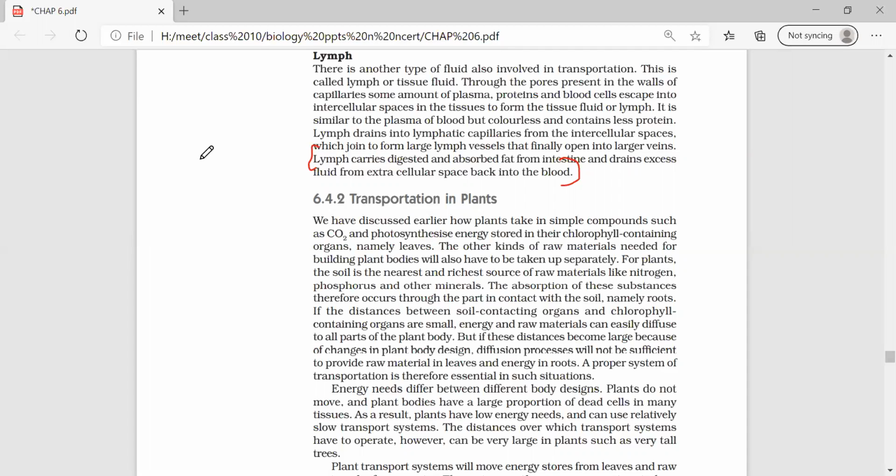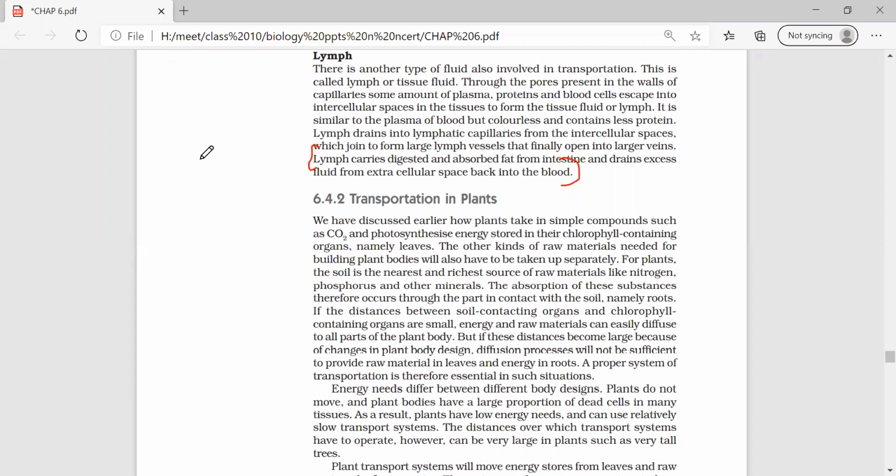This enters into the lymphatic vessels, lymph nodes. Via lymph nodes, it enters the thoracic duct and returns back to the heart.